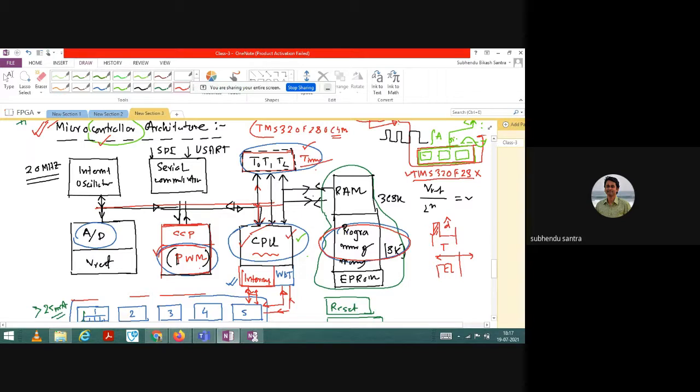Let us say that I need to do two works. Let us say today I had a meeting from 3 to 4:30. Now I am taking a class from 6 to 7. So basically you see I have to complete two tasks, task 1 and task 2. If I do not have any timer support, then what will happen is the microcontroller CPU will not understand which work needs to be performed first and which work needs to be performed next.